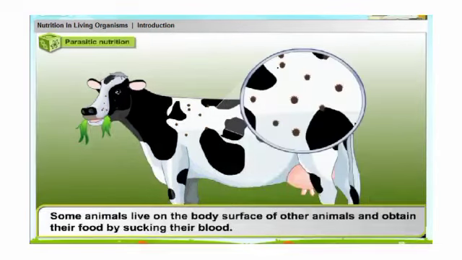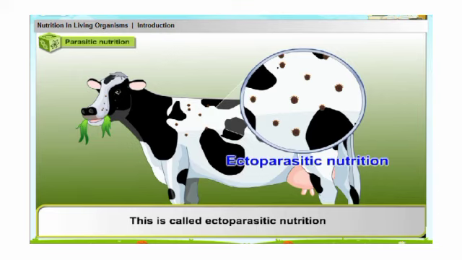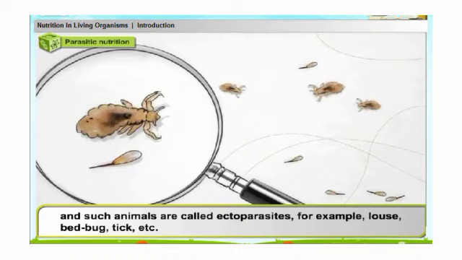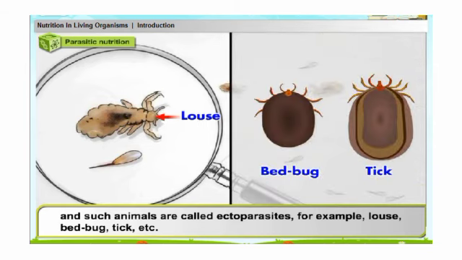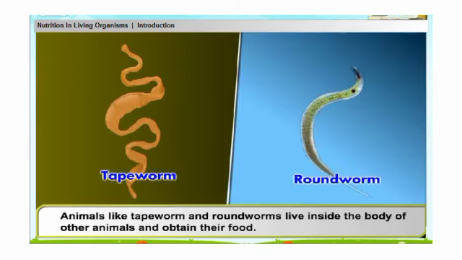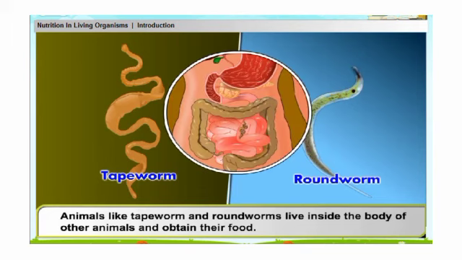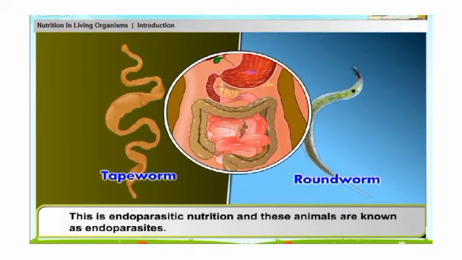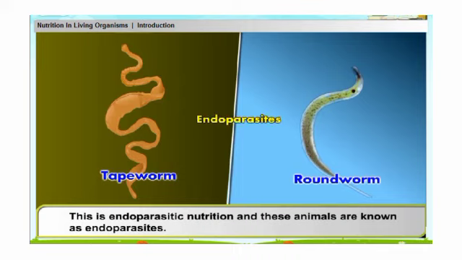Some animals live on the body surface of other animals and obtain their food by sucking their blood. This is called ectoparasitic nutrition, and such animals are called ectoparasites. For example, louse, bedbug, tick, etc. Animals like tapeworm and roundworms live inside the body of other animals and obtain their food. This is endoparasitic nutrition, and these animals are known as endoparasites.